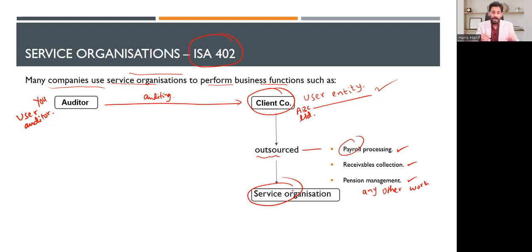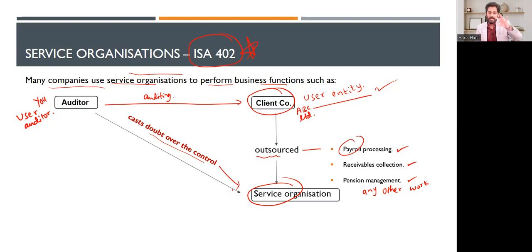Now, ISA 402 is stating that the auditor should cast doubt over the control at the service organization. Now you might be casting doubt that the controls may be poor at that service organization. Because of their poor control, my payroll work can be affected, right?